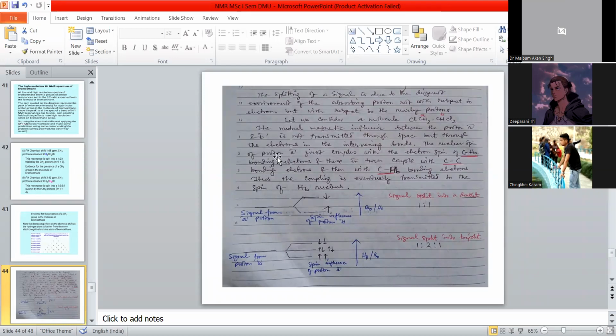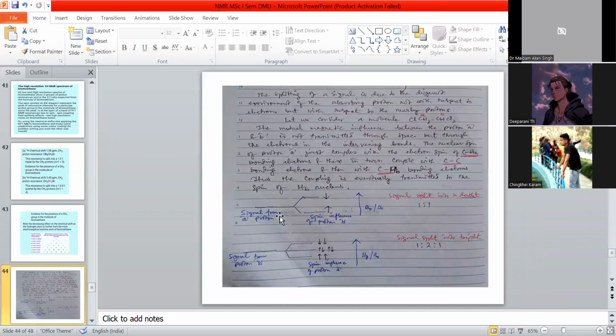We mark hydrogen A, and this in turn couples with the carbon, and then with the carbon and hydrogen. This connection is carbon, hydrogen, carbon, with another hydrogen nearby. So the coupling is eventually transmitted to the spin of the hydrogen B nucleus.